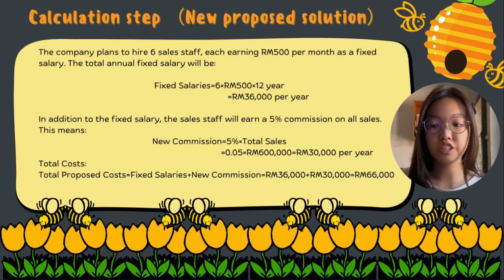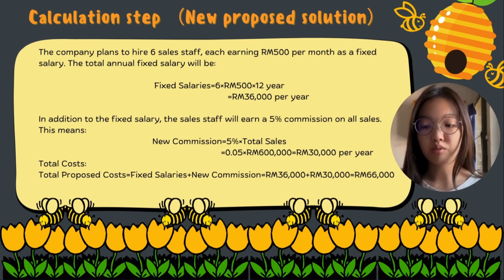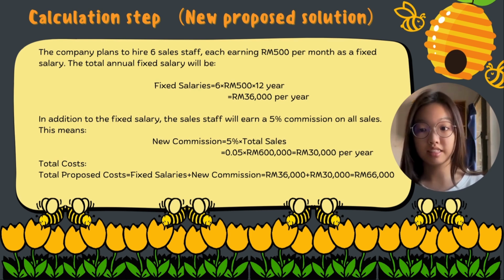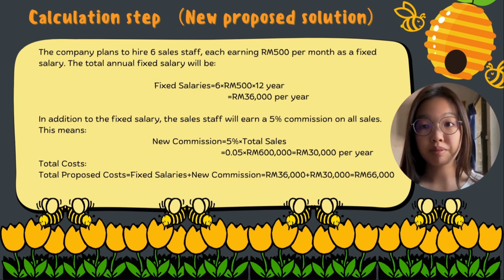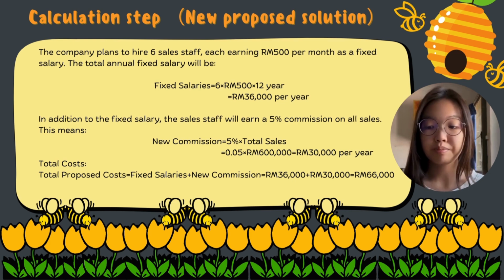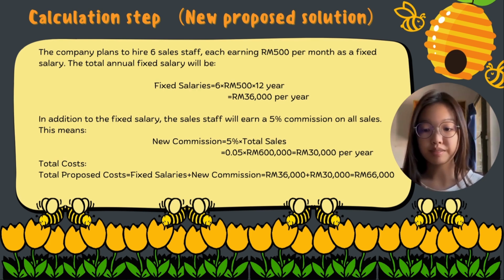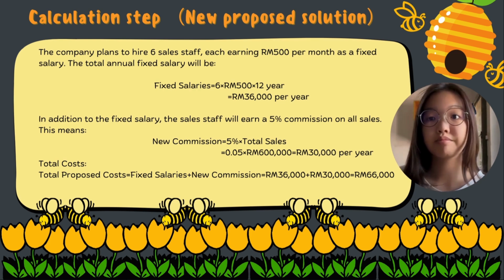But for the company decision on hiring sales staff, the company plans to hire 6 sales staff, each earning 500 per month as a fixed salary. The total annual fixed salary will be 6 sales staff times 500 per month times 12 months, which is equal to 36,000. In addition to the fixed salary, the sales staff will also earn a 5% commission on all sales. So the new commission is equal to 0.05 times 600,000, which is 30,000 per year. So the total cost will be 66,000.